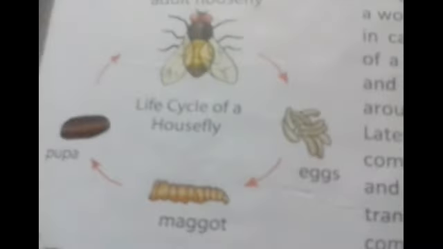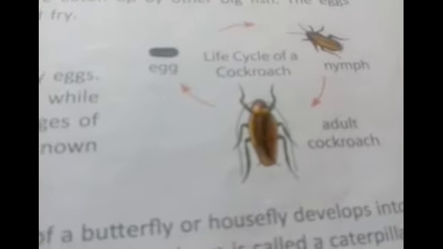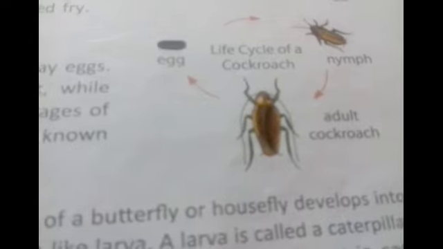Next is insects. Here we can see the life cycle of a housefly, and the life cycle of a cockroach is also given. Insects like housefly and butterfly also lay eggs. They have 4 stages of development, while insects like cockroach have only 3 stages of development. The larva of a cockroach is called a nymph. We can see here 1, 2, 3, 4 stages, and here 1, 2, 3 stages.